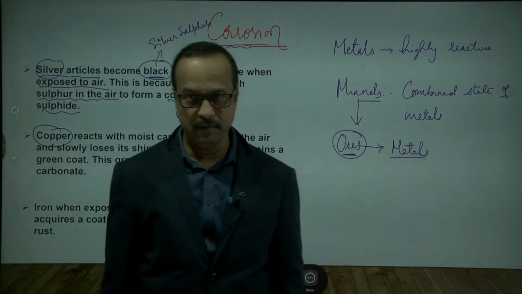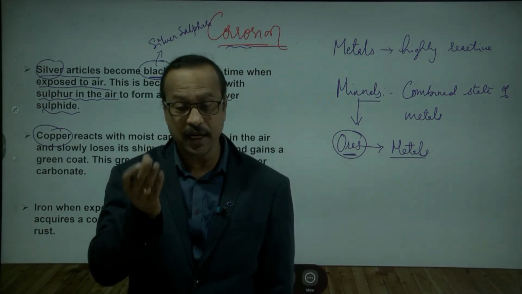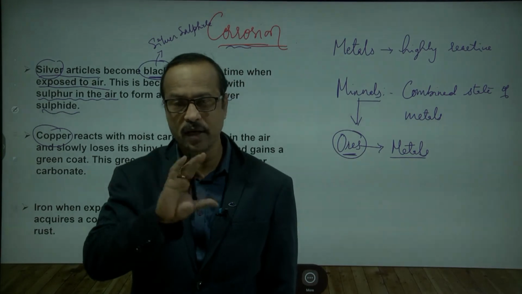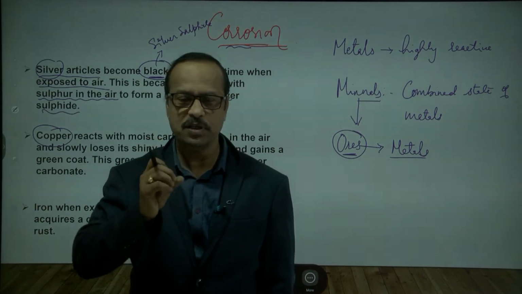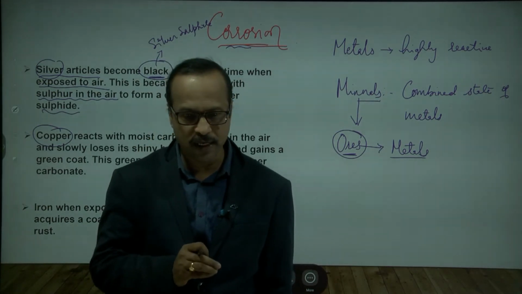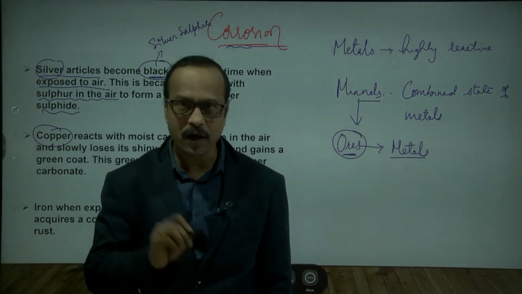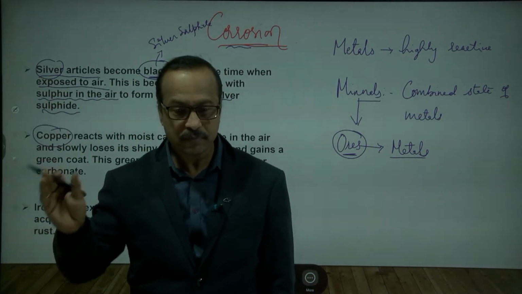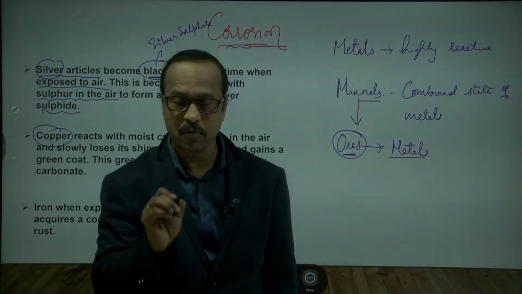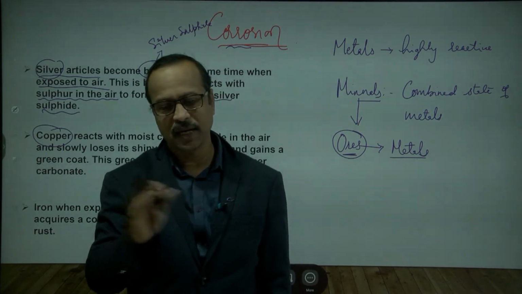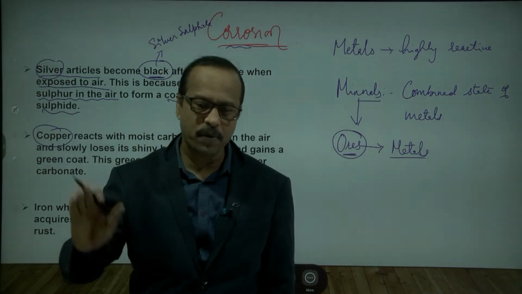Copper carbonate. Copper is shiny and reddish brown in color. You know copper vessels, when you purchase them, are very shiny and reddish brown. When you expose them for a long time, they react with carbon dioxide in the presence of moisture and form copper carbonate, which is green in color. So a green coating will form, and if you leave it for a long time, it damages that copper article.